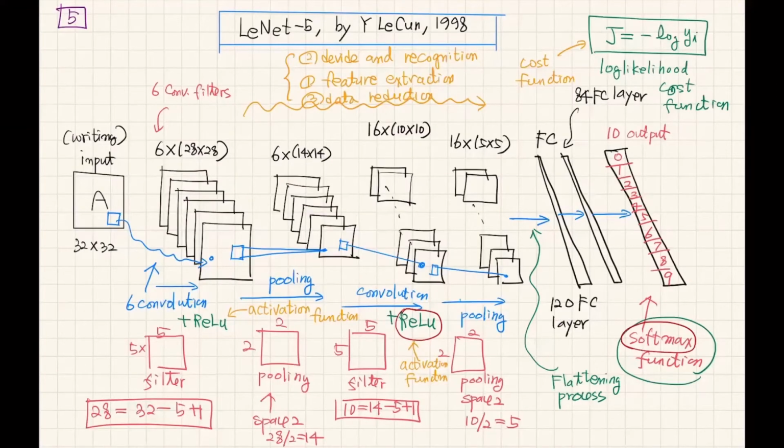So up to now, I explained the basic structure of a CNN machine learning model, the operation of convolution, and the operation of max pooling.